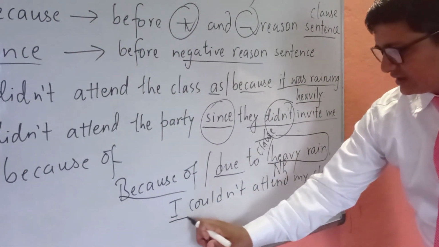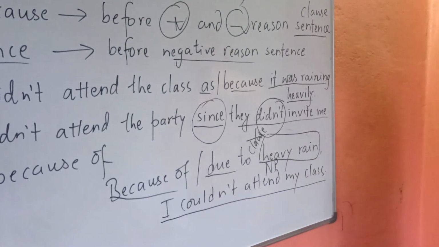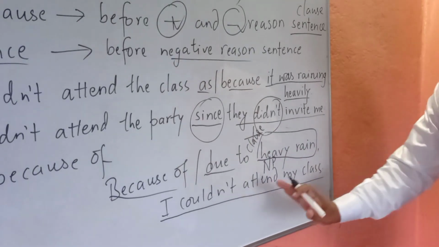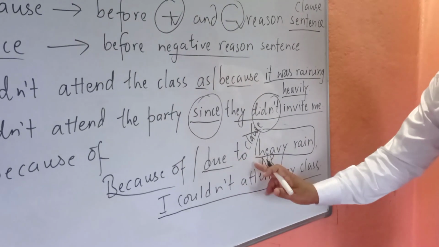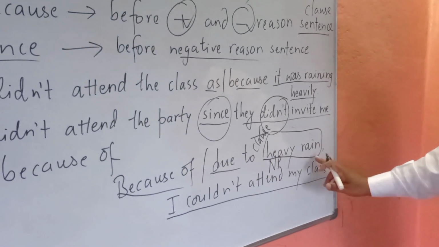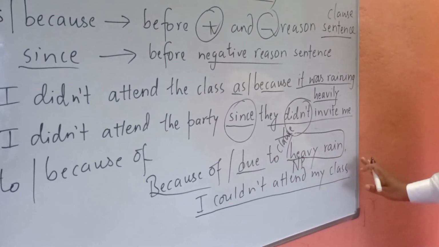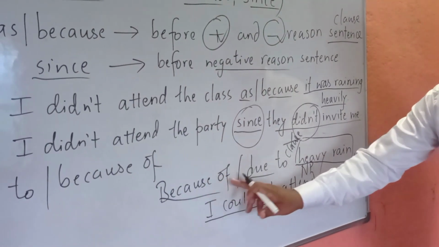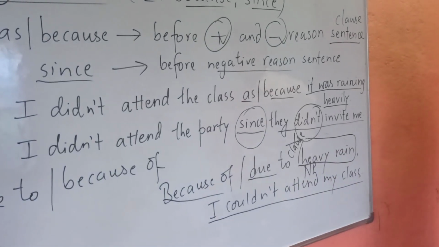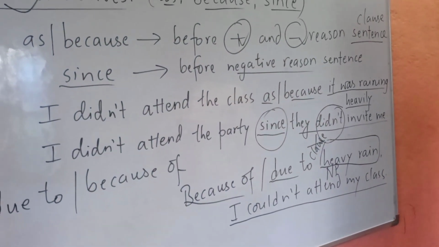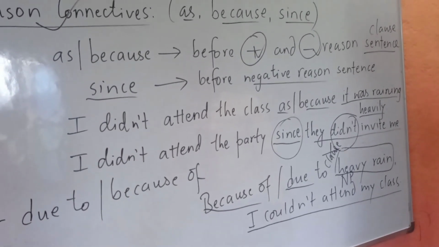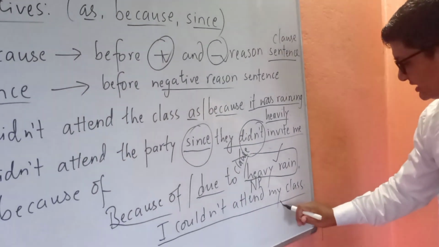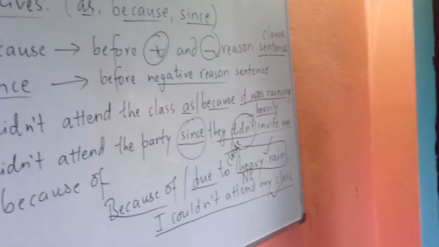Then look here, I couldn't attend my class because of heavy rain or due to heavy rain. I couldn't attend my class. You cannot say it was raining heavily. Okay, here it was raining heavily. You can't say that directly. You have to put a noun phrase here immediately after because of or due to. So read once. Because of or due to heavy rain, I couldn't attend my class. So this is the reason, okay, and this is the result, okay.